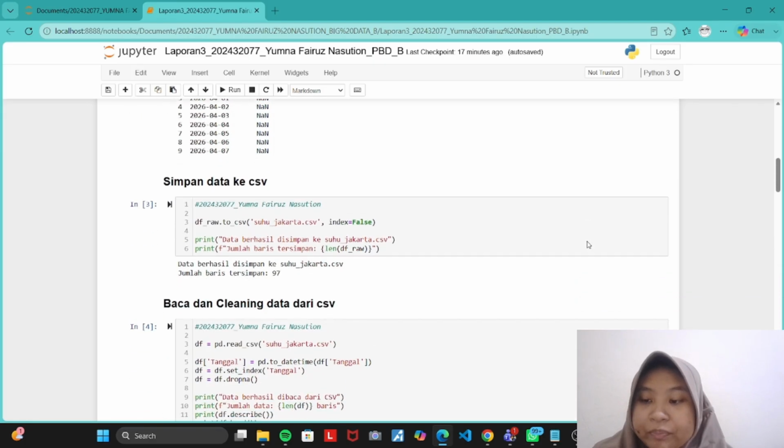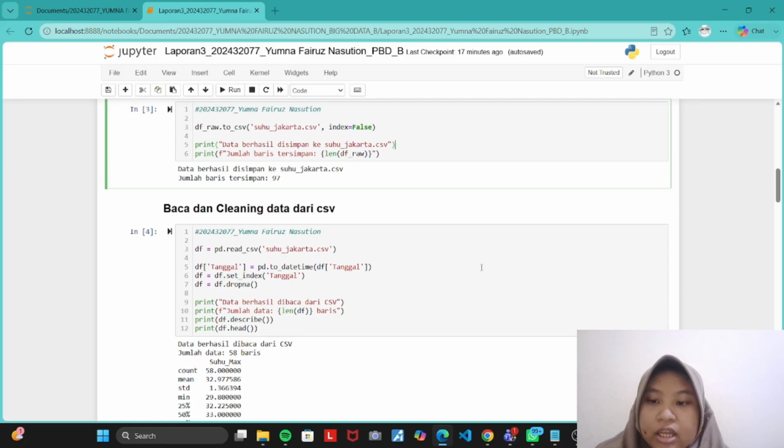The third step was saving the raw data. After retrieving the data, I saved it into a CSV file called suhujakarta.csv. This step is important because it preserves the original dataset before any processing is performed. It also separates the data collection stage from the analysis stage.